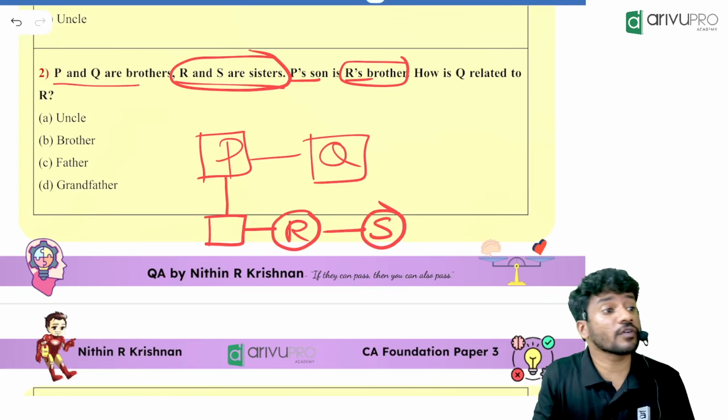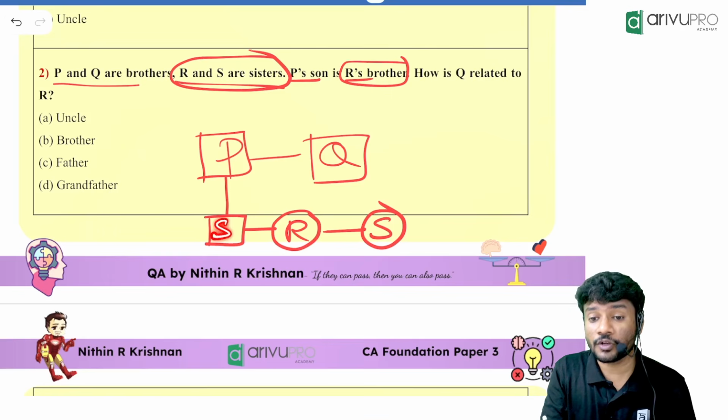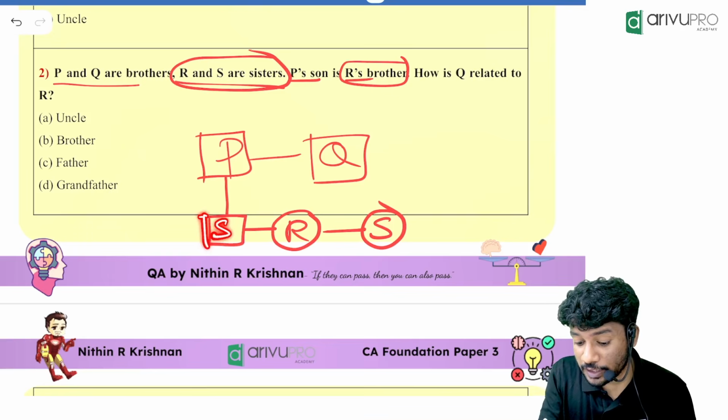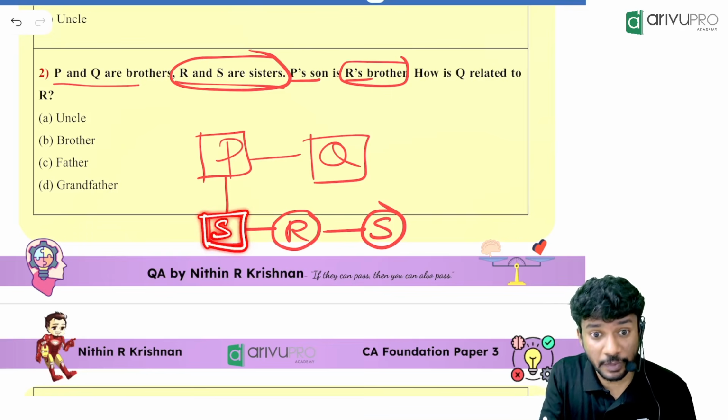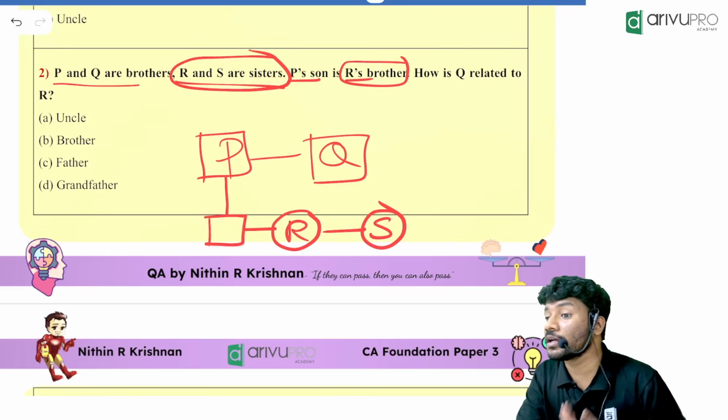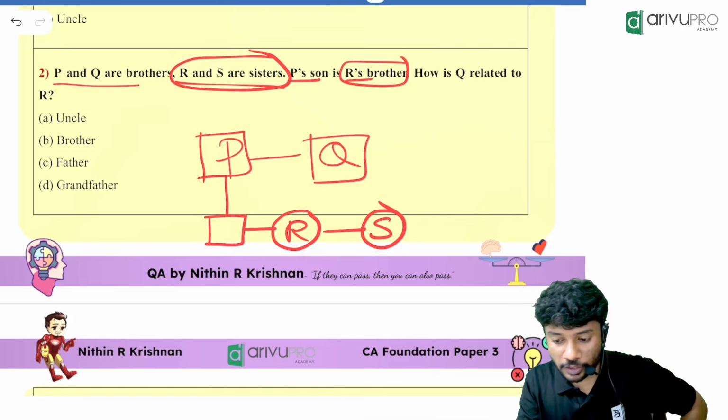Now one doubt everyone will have. So I could have put S over here, right? Can I put S over there? If I put S over here, S will be a male. Is S a male? R and S are sisters. That means R and S are female. That's why I wrote it like this.